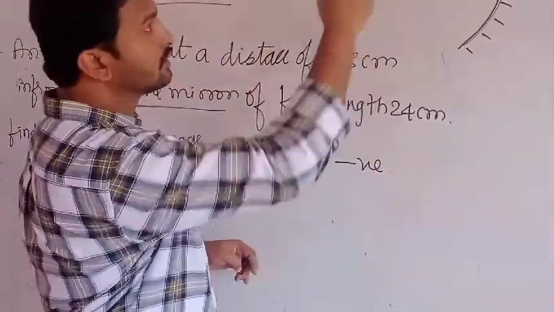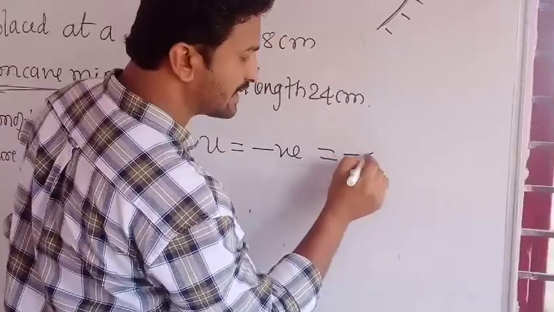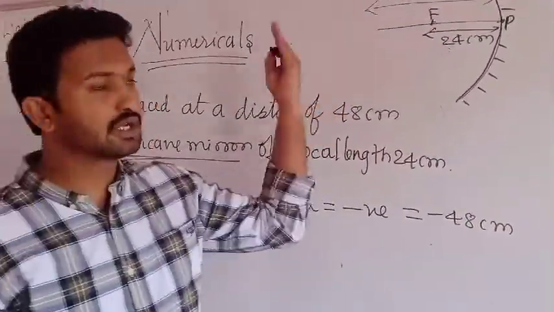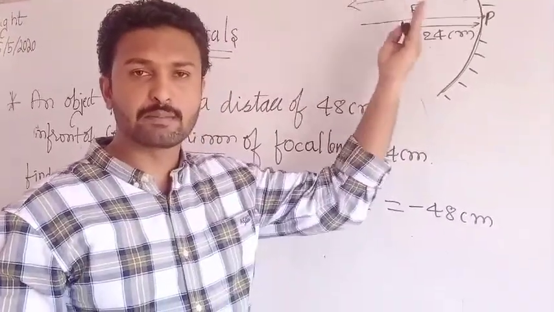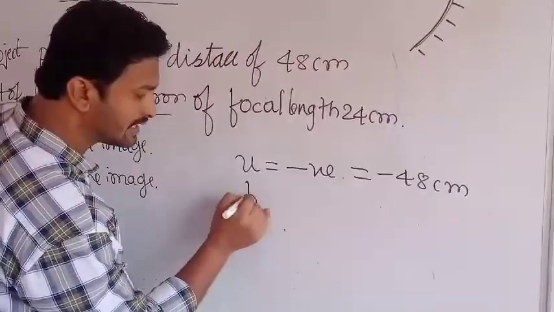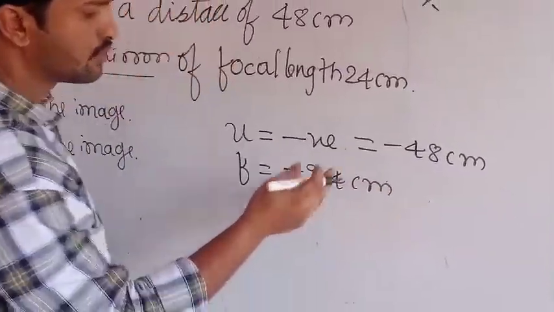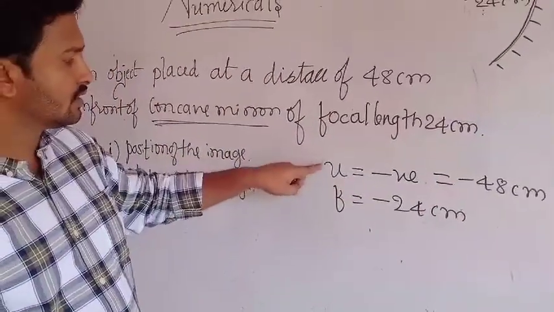Here 48 is there, this equals minus 48 centimeter, and this is also this side only, left of your mirror. Then f equals to minus 24 centimeter. Both f and u are negative.